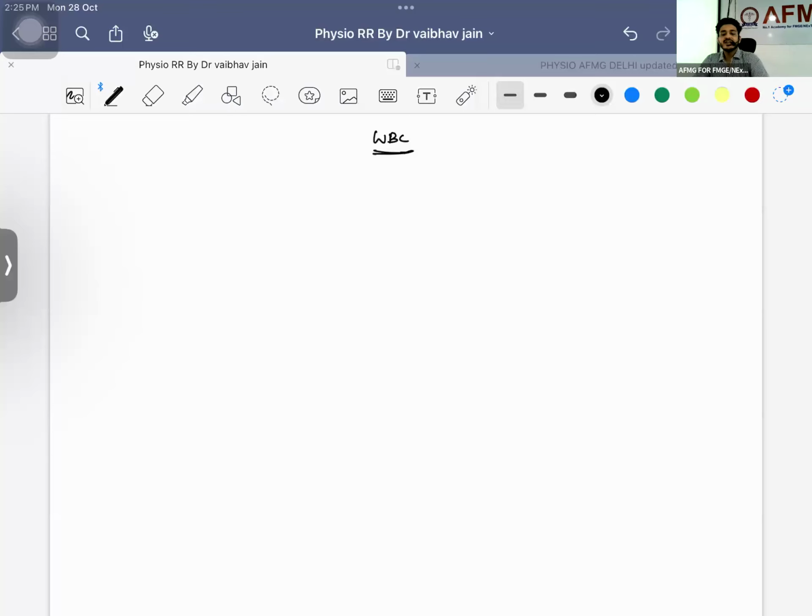So WBCs, how many types of WBCs do we have? Granulocytes and agranulocytes. Granulocytes will have what? Granules will be present. Agranulocyte means no granules will be present. Okay, is it visible?